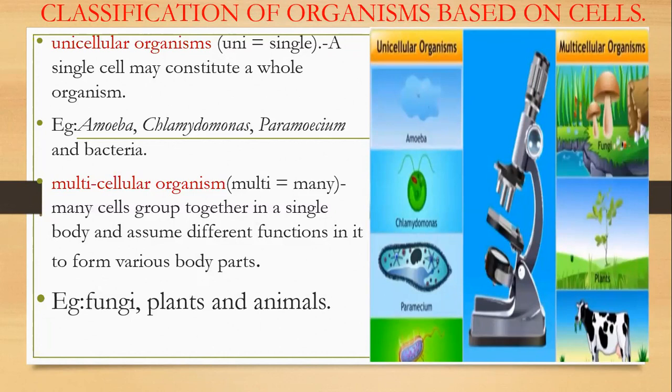Multicellular organisms. Most of the plants and animals that we see around us are what? Multicellular organisms. Here look, multi means many. Many cells group together in a single body and assume different functions in it to form various body parts. Examples for multicellular organisms: fungi, plants and animals.